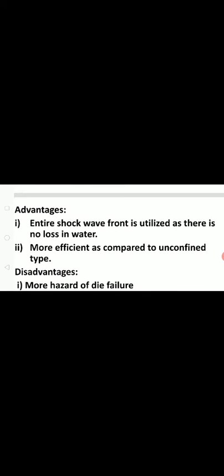Coming to the advantages, the entire shockwave front is utilized as there is no loss in water, so it is more efficient as compared to the unconfined type.